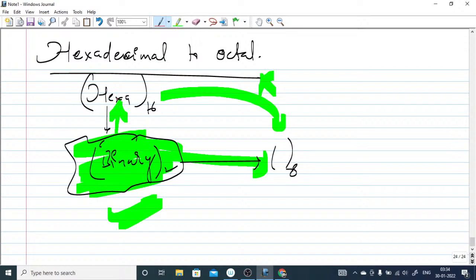So if you're converting from hexa to binary, you know that you have to take 4 bits, right? Each hex digit must be represented by 4 bits, and if you're converting from binary to octal, you have to take a group of 3 bits. Sorry, this should be bits, not digits, 4 bits. This is the step and nothing else.